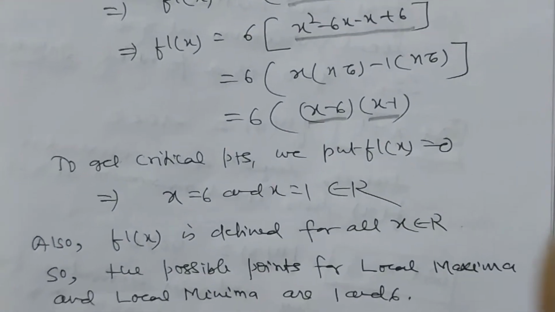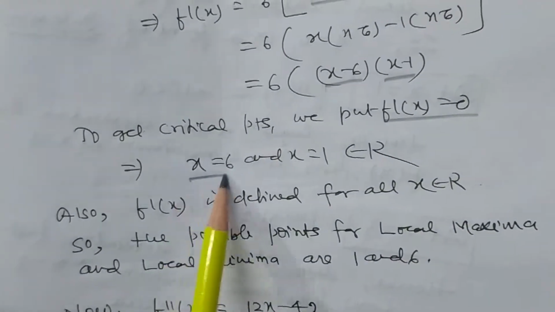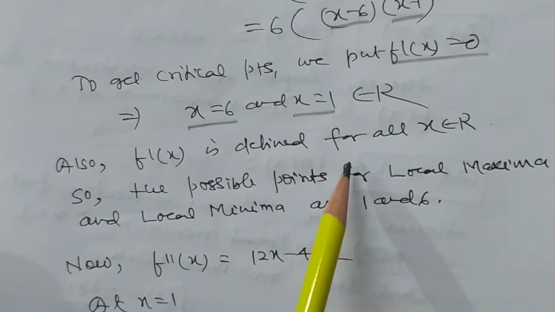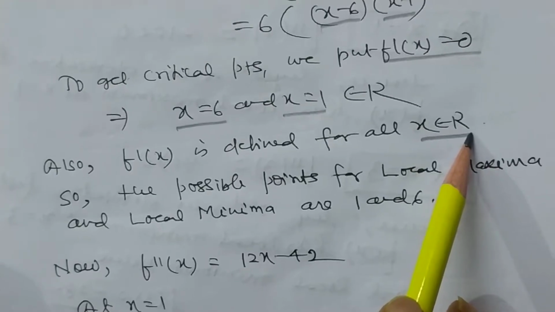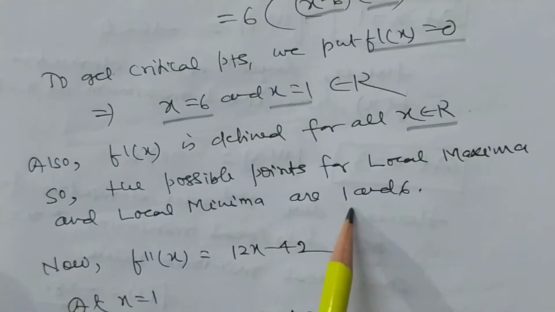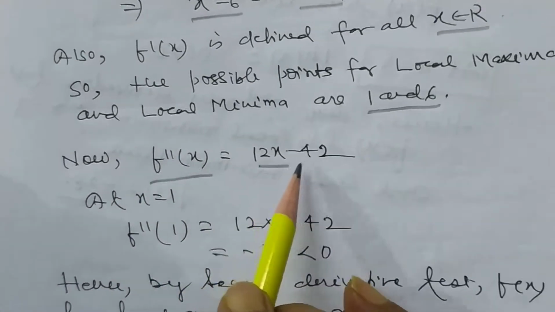So to get critical points, we put f dash x equal to 0. So x equal to 6 and x equal to 1. Also, f dash x is defined for all values of x belonging to R. So the possible points for local maxima and local minima are 1 and 6. Now f double dash x is equal to 12x minus 42.